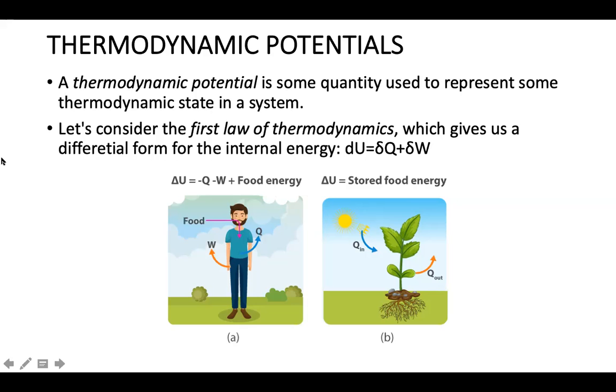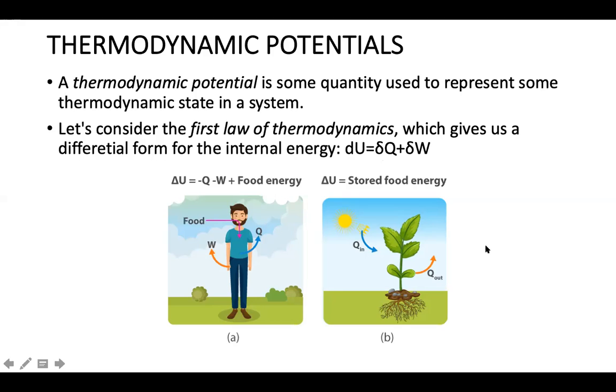Basically, we have four thermodynamic potentials. We will derive them by using the laws of thermodynamics. Please see the figure here, first statement. Consider the first law of thermodynamics: dU equal to dQ plus dW. Delta is a small change; delta Q means a small change. D is the differential, but delta represents a small change. So a small change in heat and a small change in work together give you the change in the internal energy.